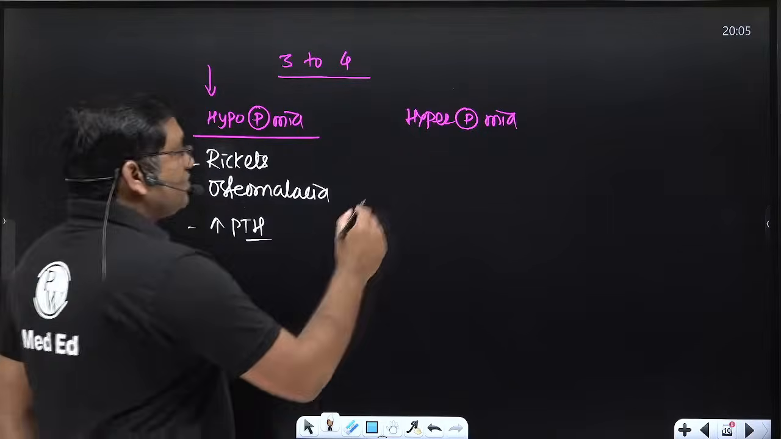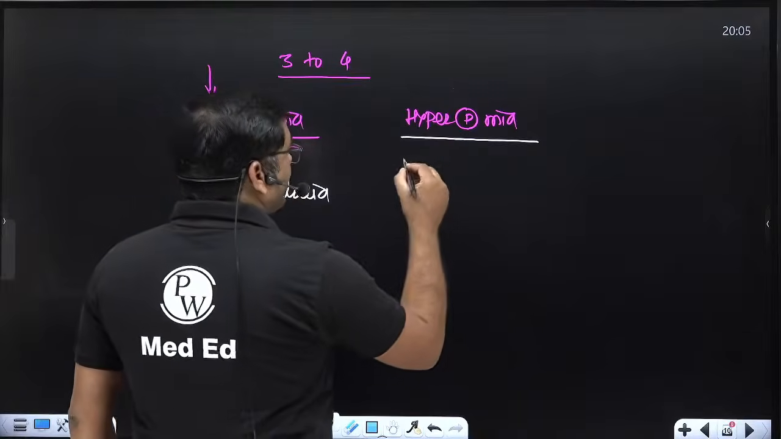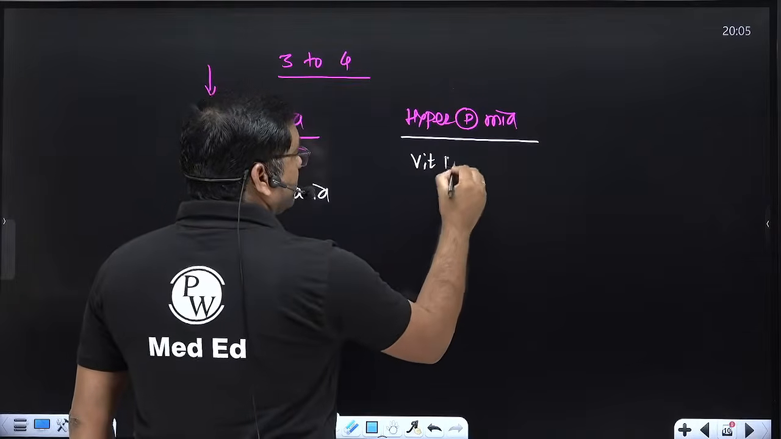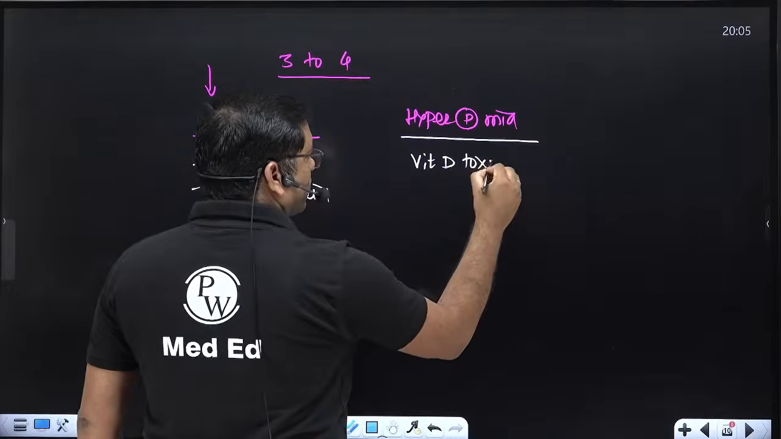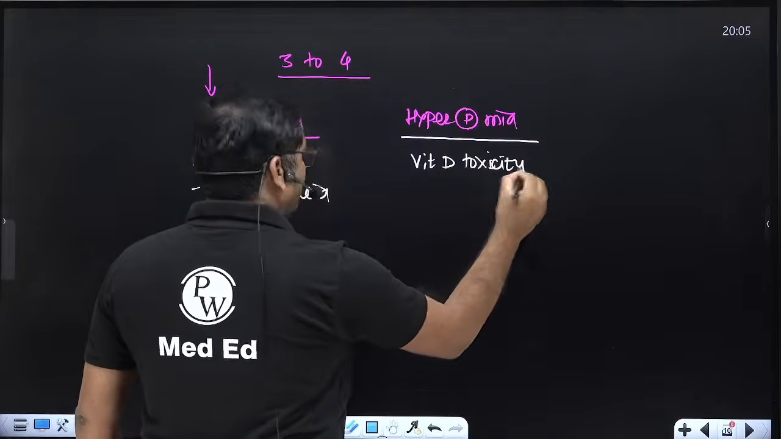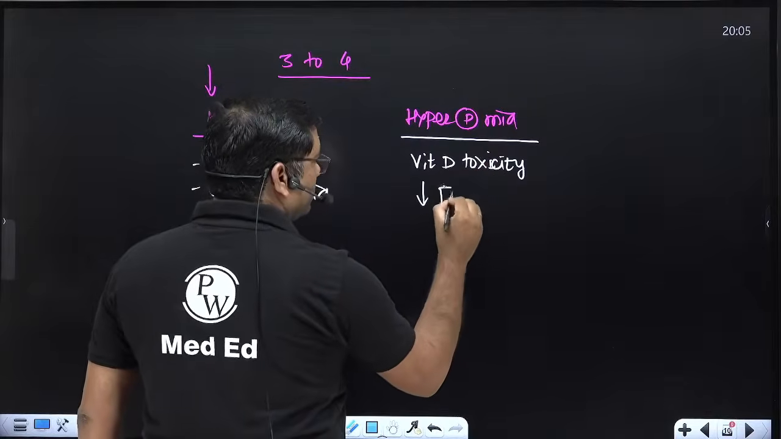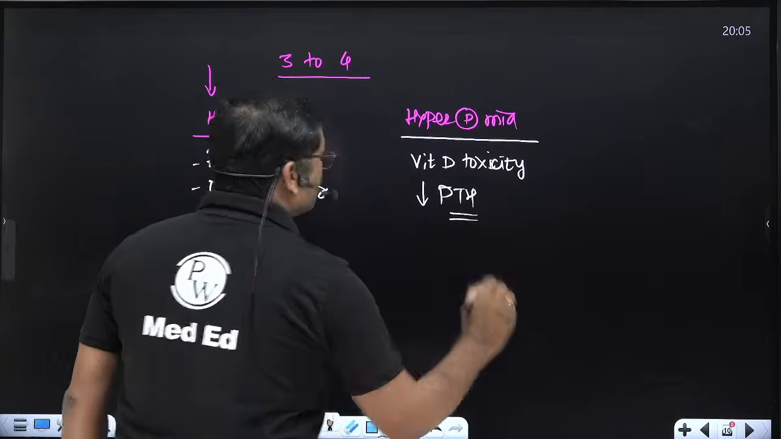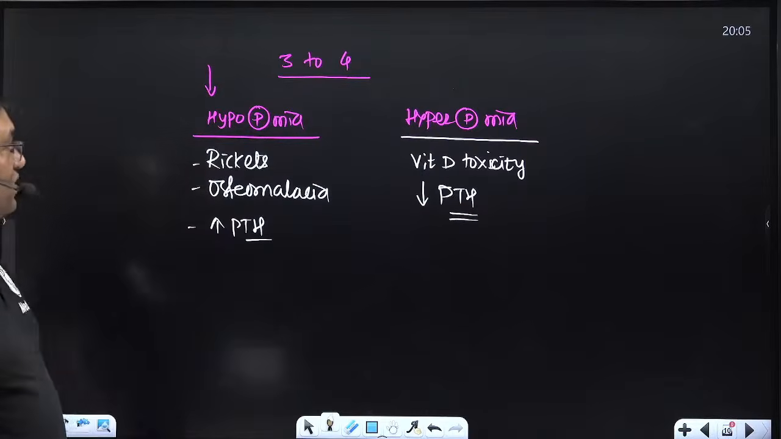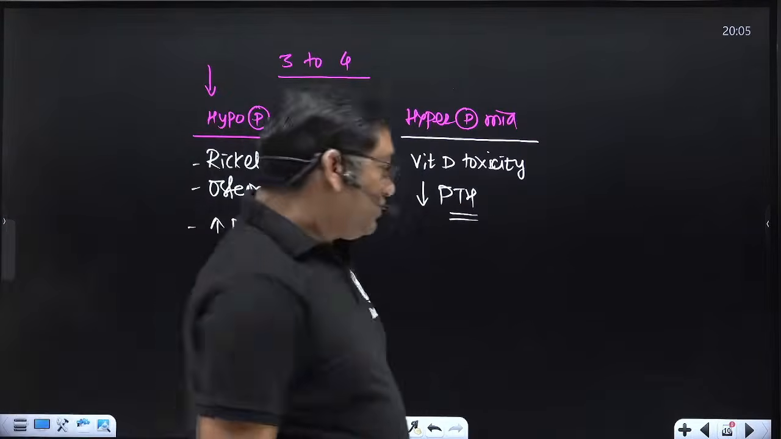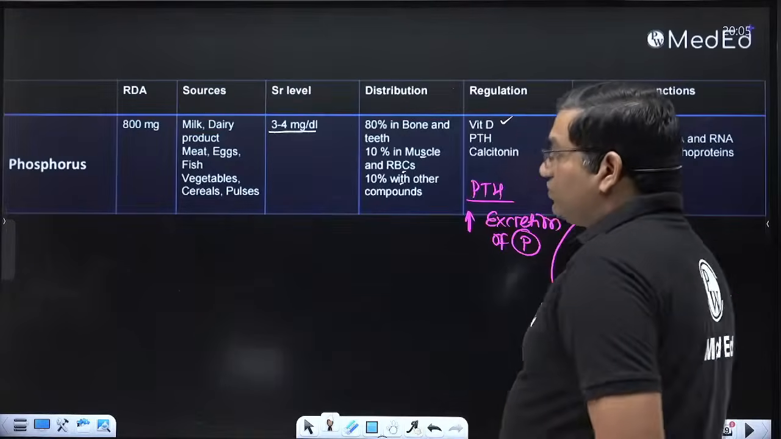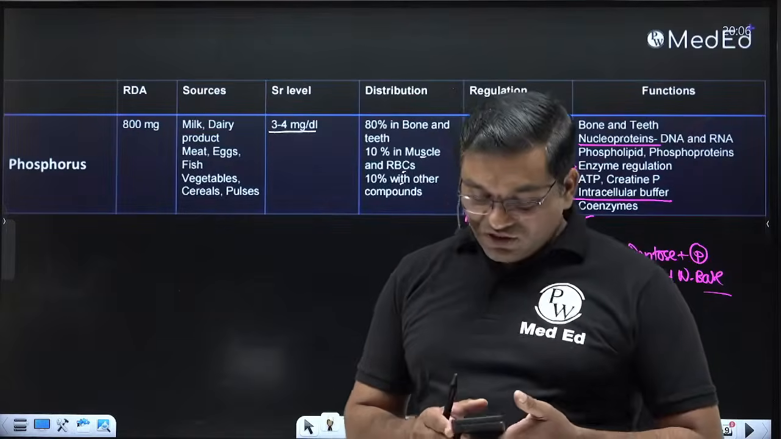And for hyperphosphatemia, the causes are vitamin D toxicity and decrease in parathyroid hormone activity. So these cause hyperphosphatemia. So these are the causes related with phosphate. So this is all about calcium and phosphorus.